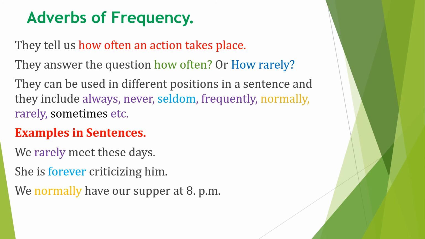We can continue and say that they can be used in different positions in a sentence. That is something that you're supposed to note, that they are mobile. They can be used anywhere, maybe at the beginning of a sentence or even at the end, and the sentence will still have the same meaning. They include words such as always, never, seldom, frequently, normally, rarely, sometimes, and many more.